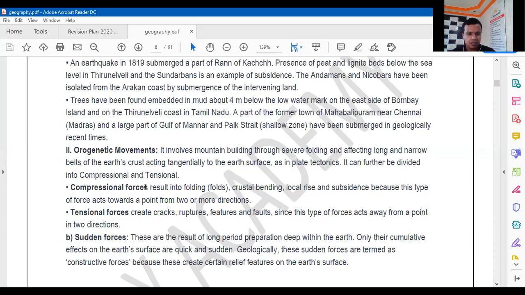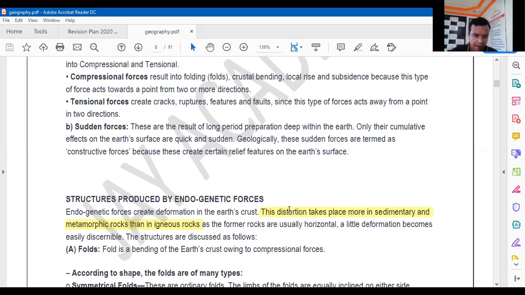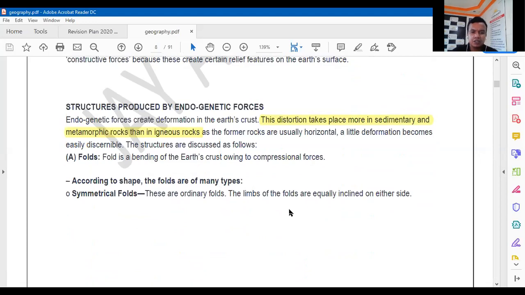So compressional forces, when the plates are coming towards each other, and tensional forces when they are moving away from each other. So sudden movements, again, sudden means the earthquakes, right? These are the results of the long period preparation deep within the earth. Only their cumulative effects on the surface of the earth are quick and sudden. Geologically, these sudden forces are termed as constructive forces because these create certain relief features on the surface of the earth, right?